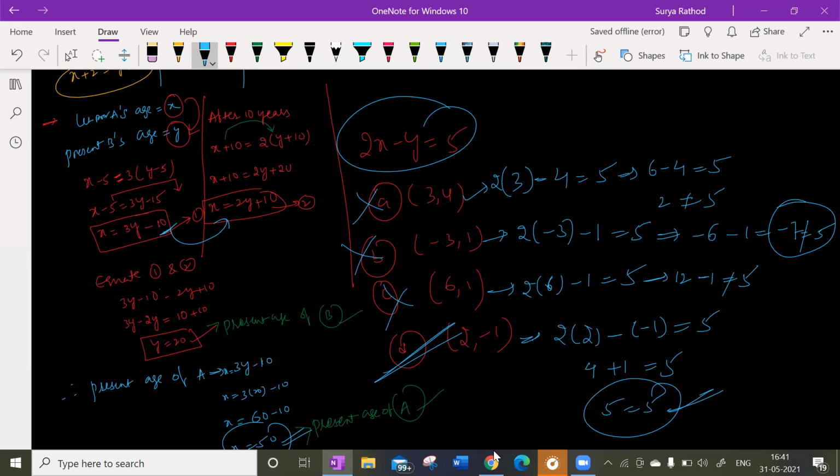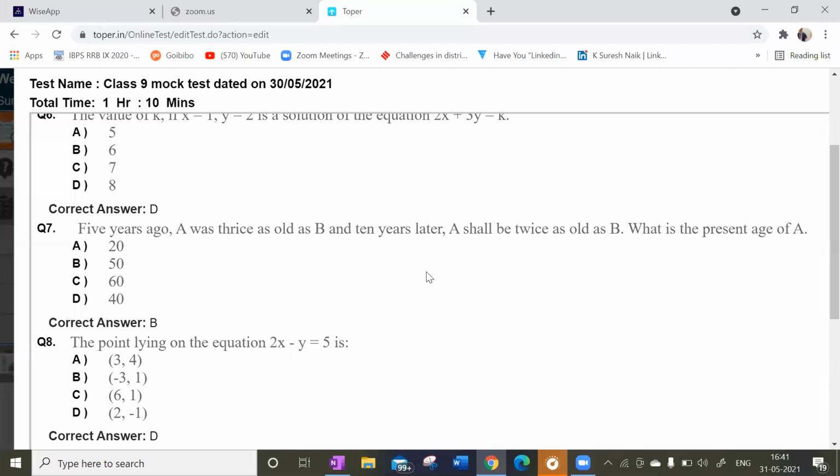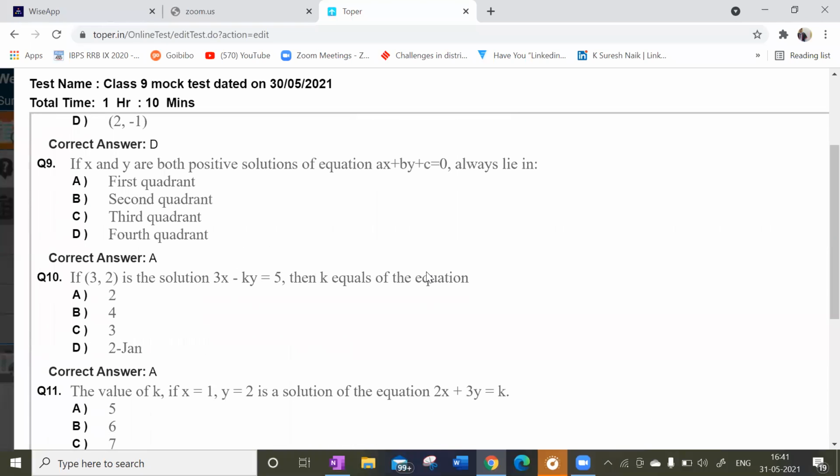Okay, sir. Understood. Option D. Next question. X and Y both positive, the solutions of the equation always lie in what? First quadrant. Very simple question. He just twisted the question and he's asking if 3 comma 2 is a solution of 3x minus ky is equal to 5, then k is what?